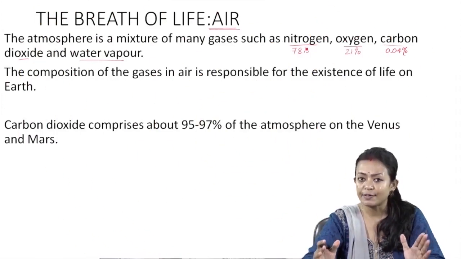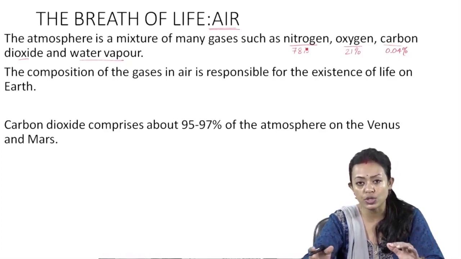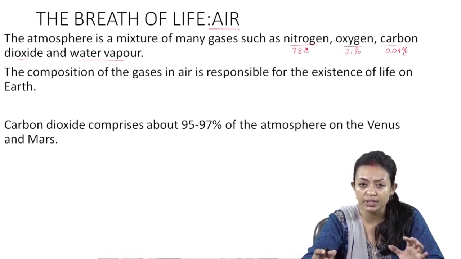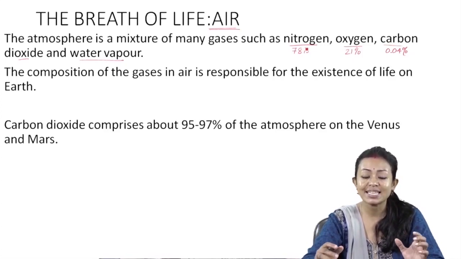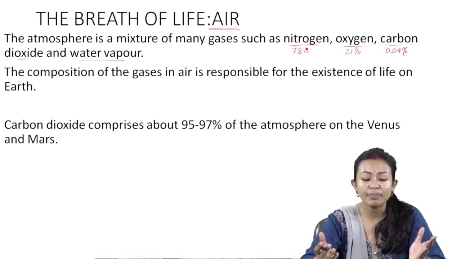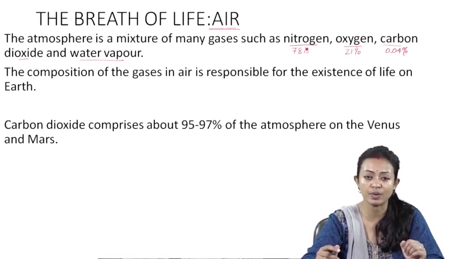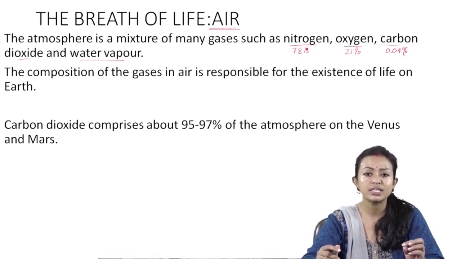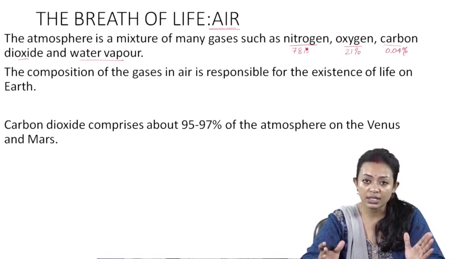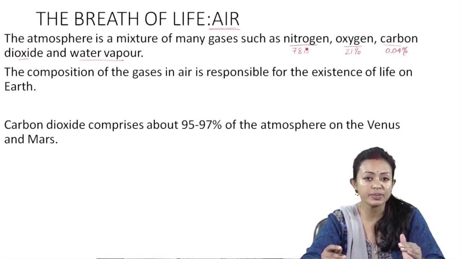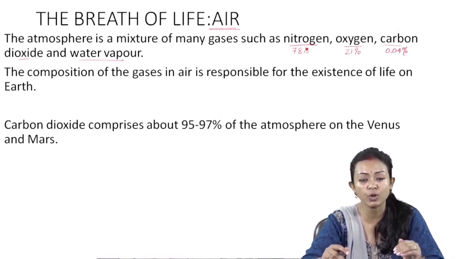Now, the life that exists on Earth is not only because of the water that is present, not only because of the warmth that the Earth has, but it is also because of the blanket of atmosphere that is present in and around us. Now, when we talk about the Earth, we see that Earth is at an optimal distance from the Sun. Because of the presence of atmosphere, the growth, nurturing and propagation of life is possible.